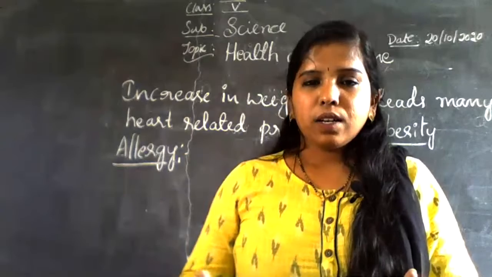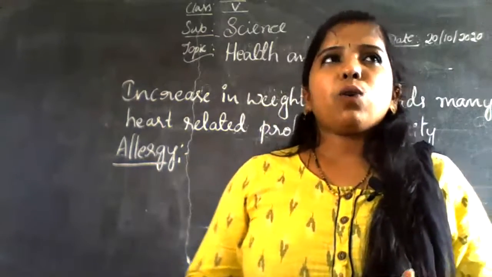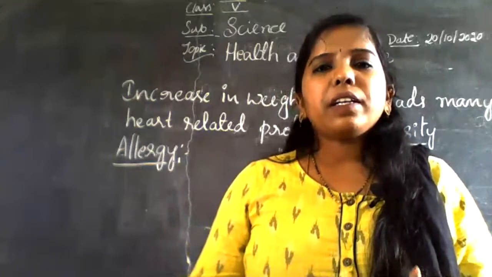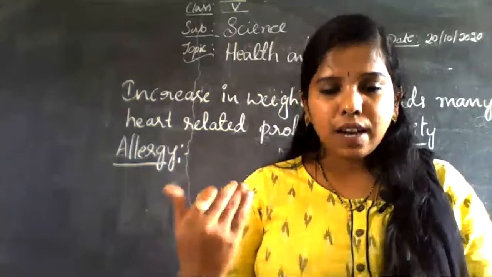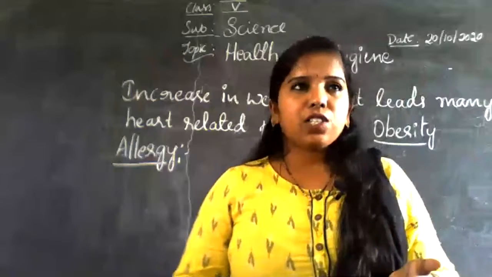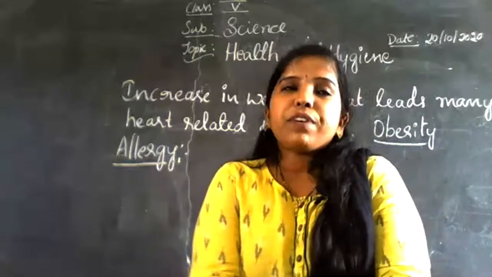If they go outside and pass through dust, their body immediately reacts to the environment, and that causes allergies.